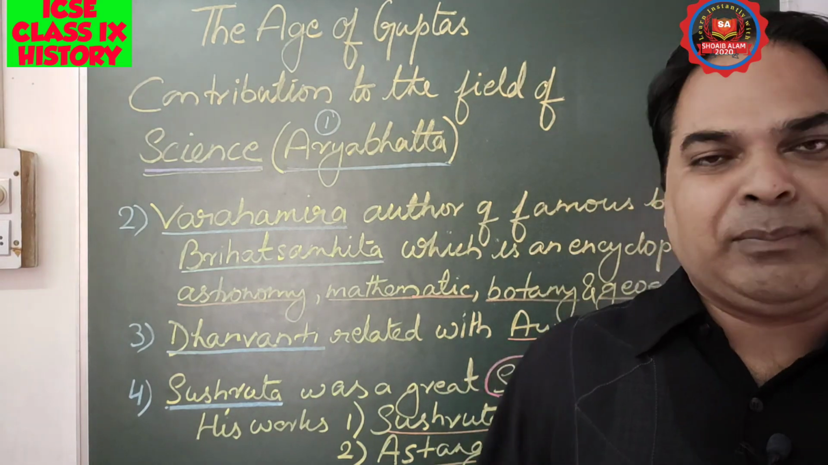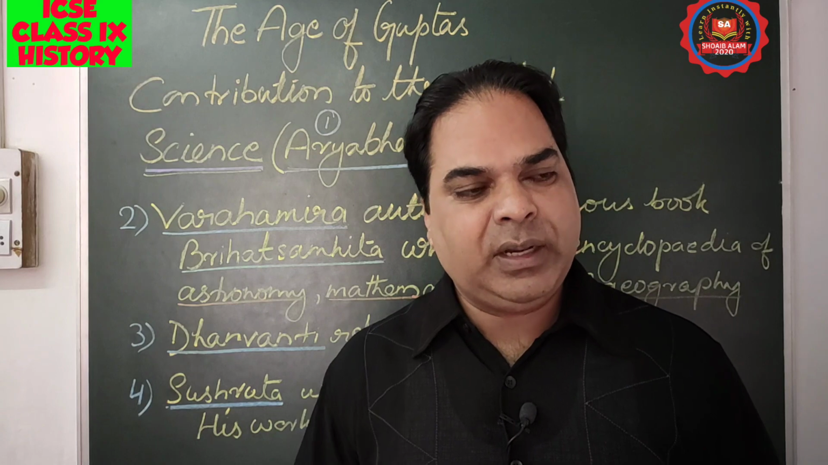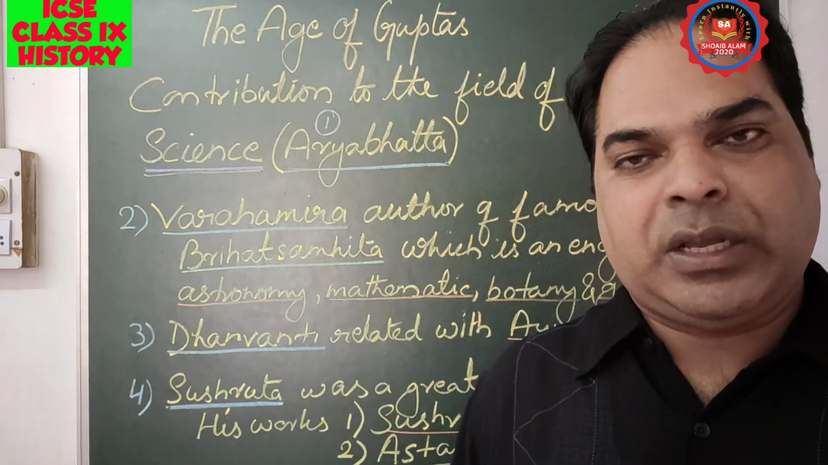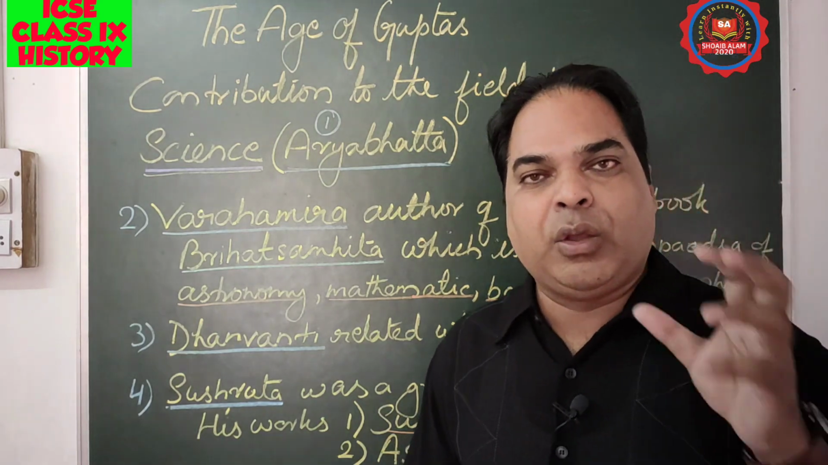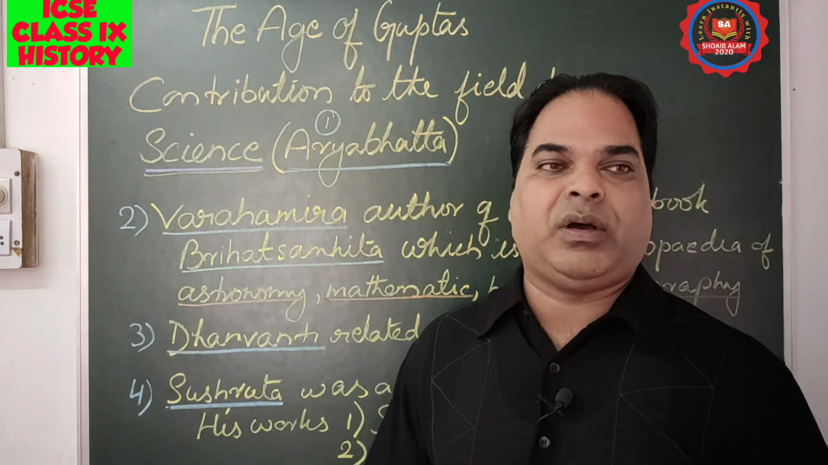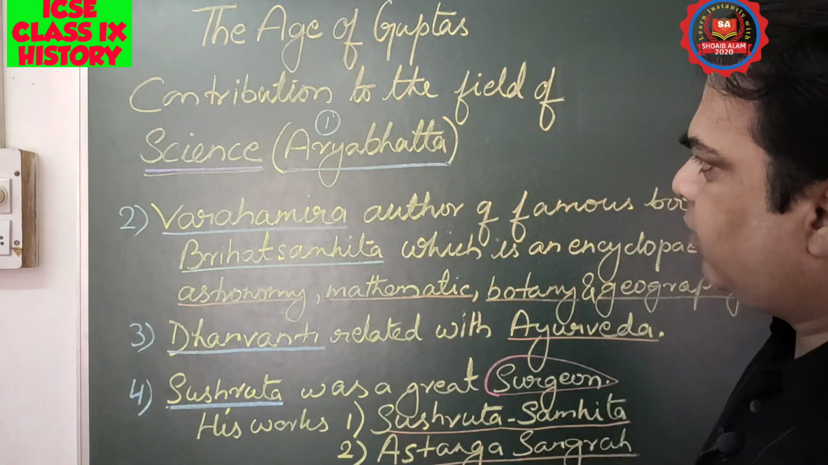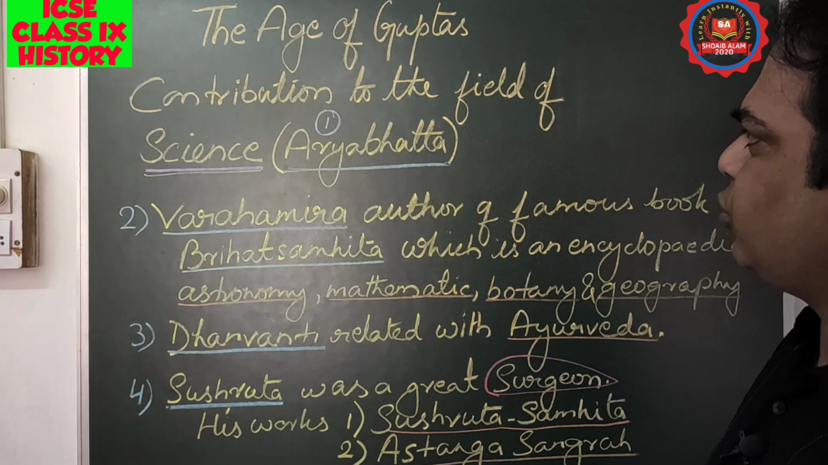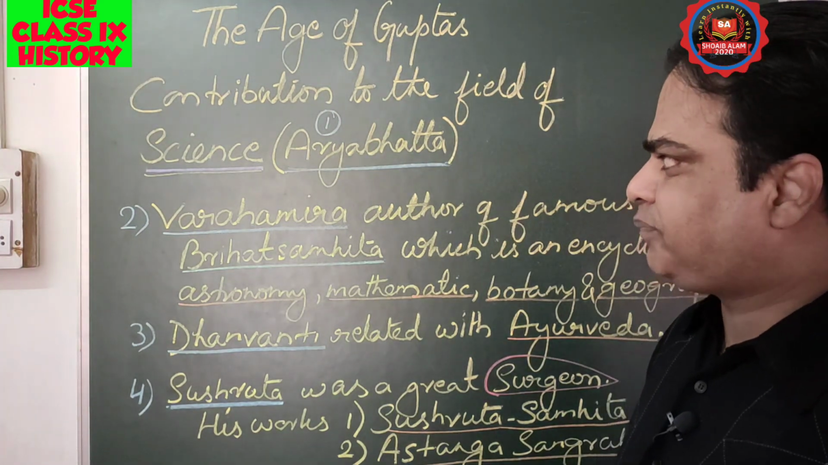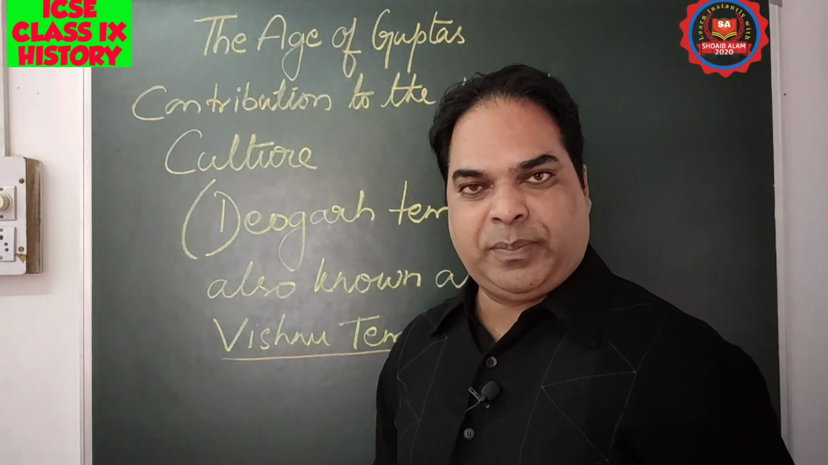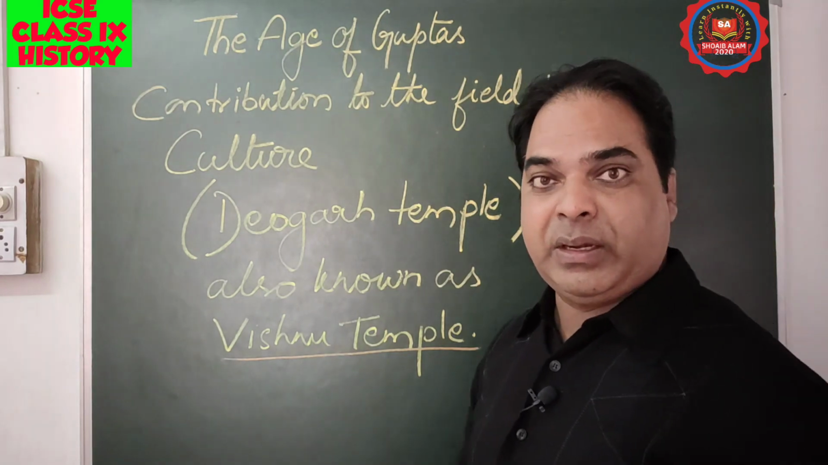So that is why you can say the development of scientific knowledge and technology took place during the Gupta period. That is why many historians are of the view that the age of the Guptas is also known as the golden period in the history of our country. So this is all about the contribution to the field of science. Then we'll discuss the next topic. The last topic from this chapter is left out, that we will complete, and then we'll end our class.